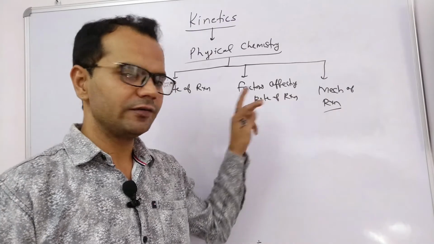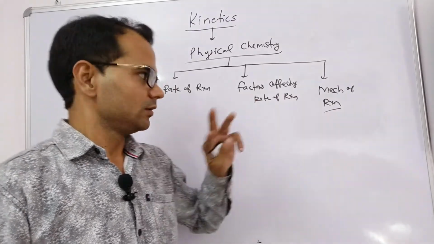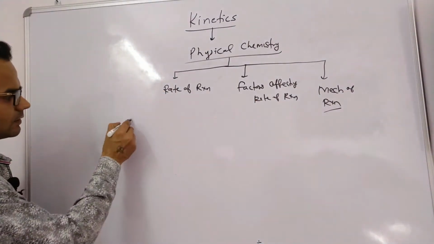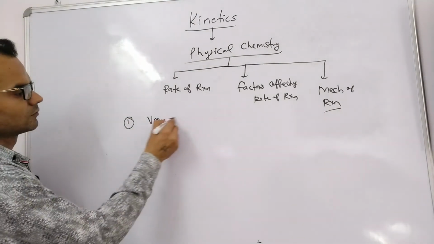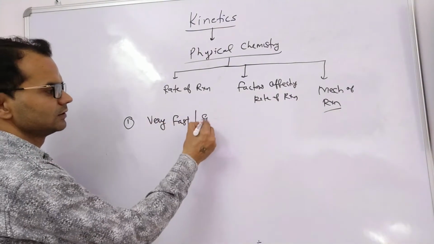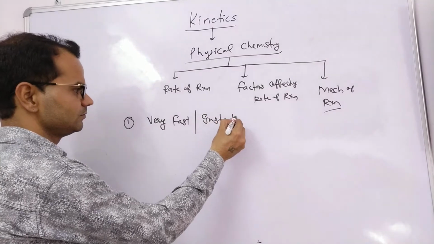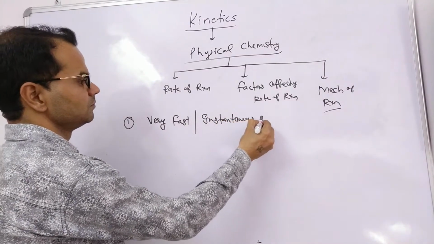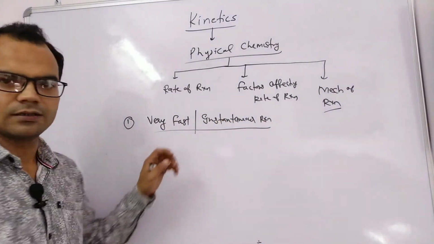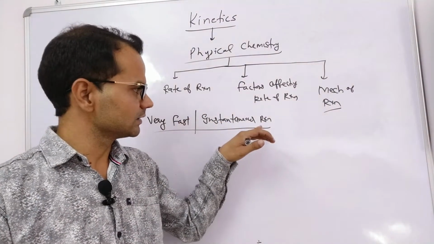In chemistry generally we have three types of reaction. The reactions are first, very fast or instantaneous reactions.